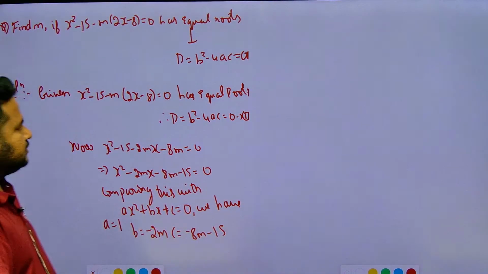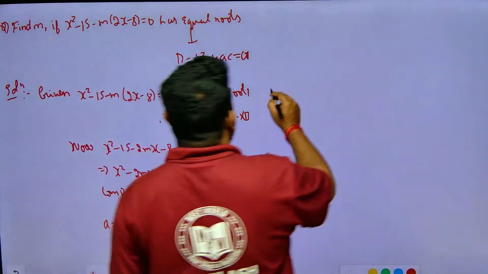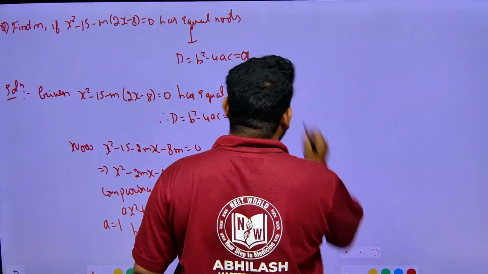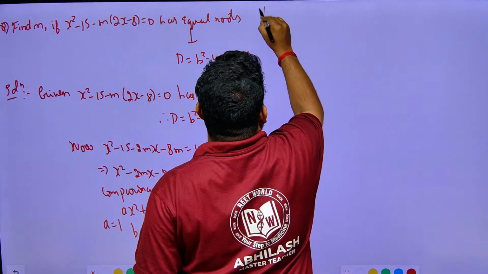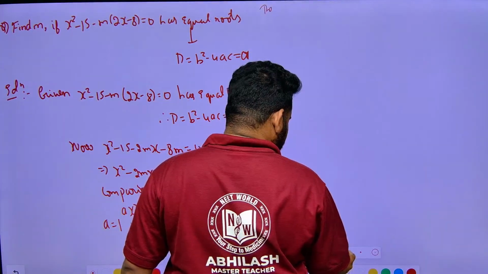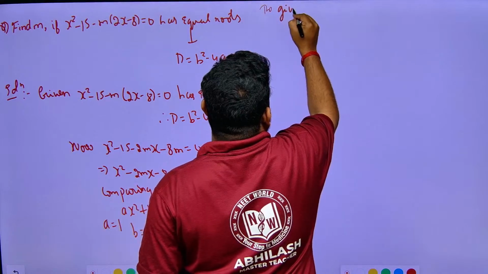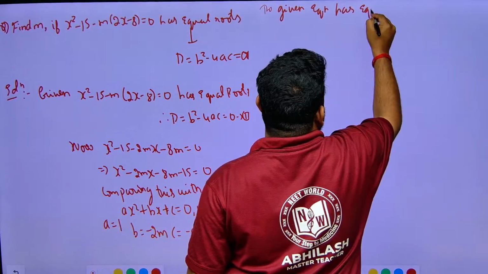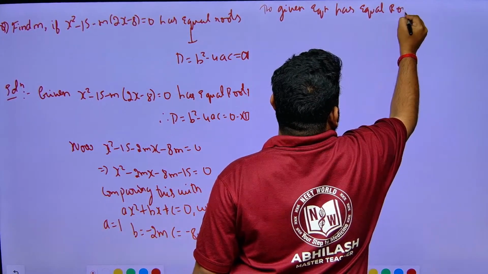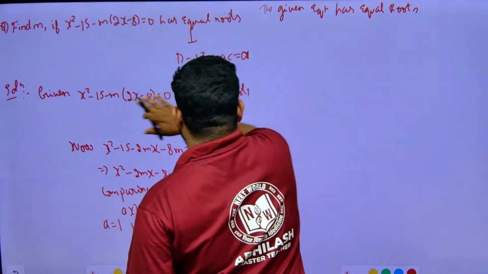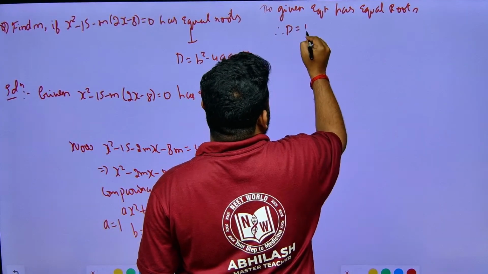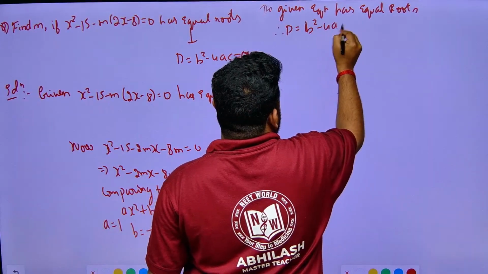The given equation has equal roots, therefore discriminant D is equal to b square minus 4ac is equal to 0.